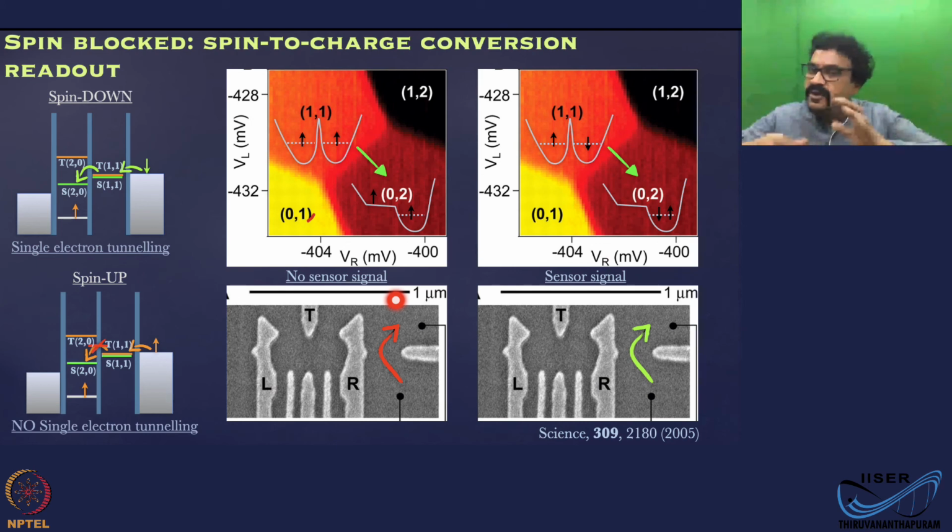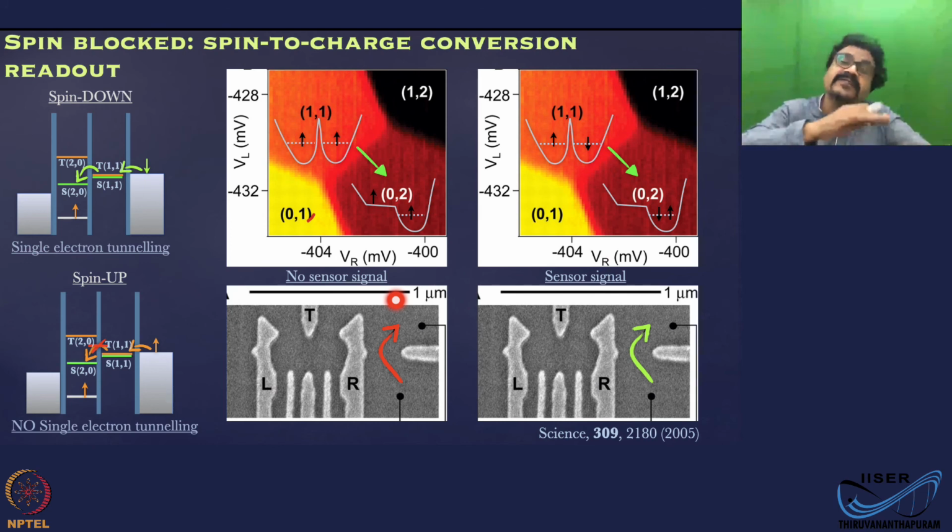So you do your operation, and if finally you want to know what is the state, you just do this transition and look at the signal from the sensor. If it is saying, okay, I have a 02 state, then it's a singlet. If it is saying, no, you don't have a 02 state, then it's a triplet. So that's the spin to charge conversion technique which is used to measure the 0 and 1 states of a singlet triplet qubit.